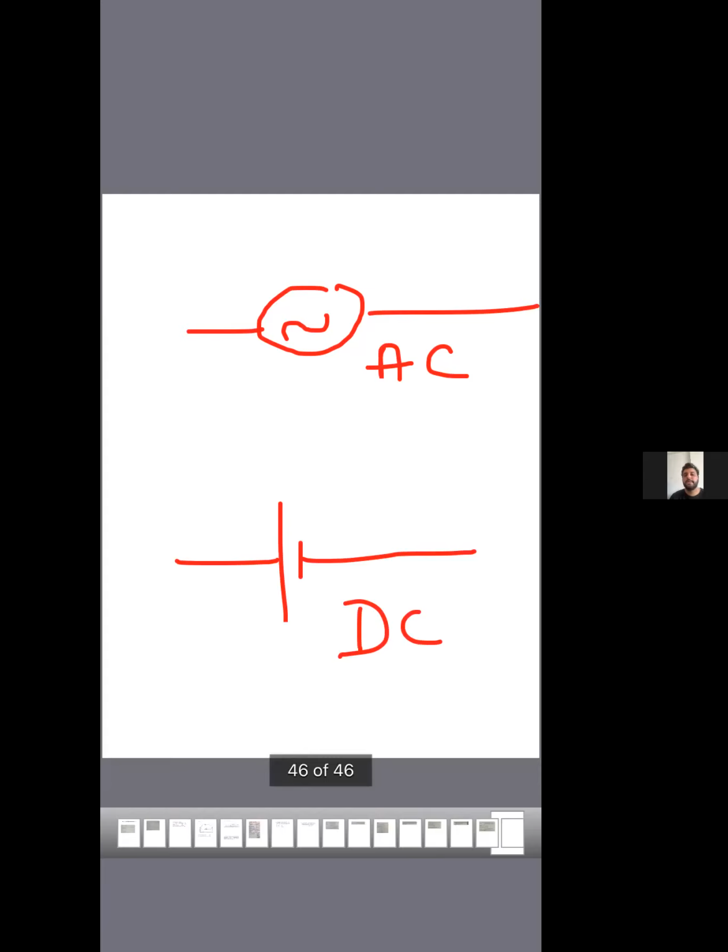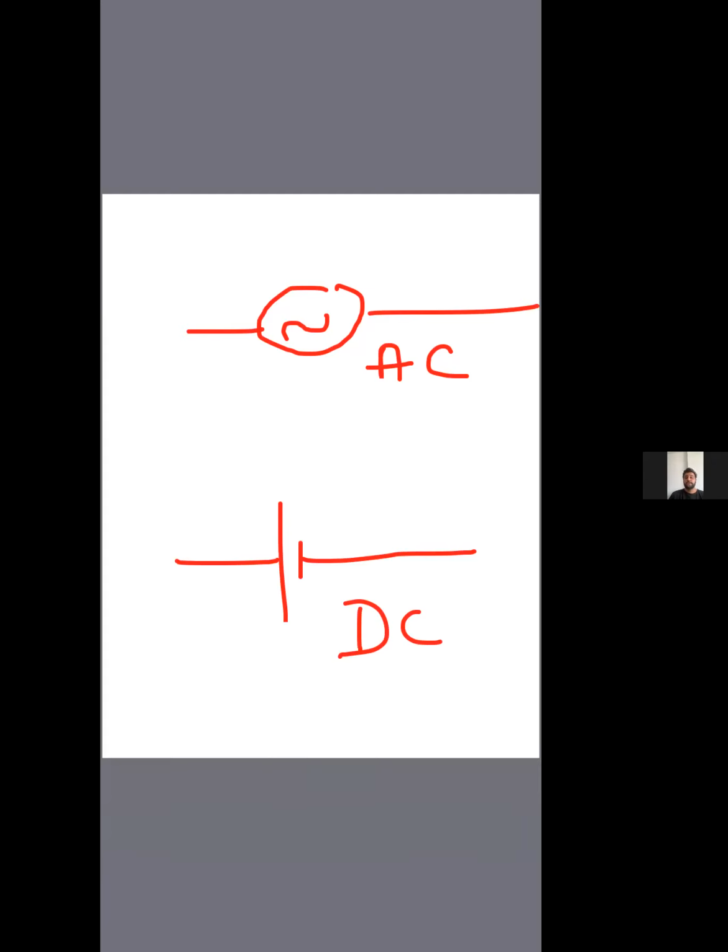Anytime a supply is denoted by the first symbol, that is an alternating current source. And anytime a circuit is denoted by the second symbol, it is called a direct current source. So please make a note in your book of how an AC source is represented and how a DC source is represented.